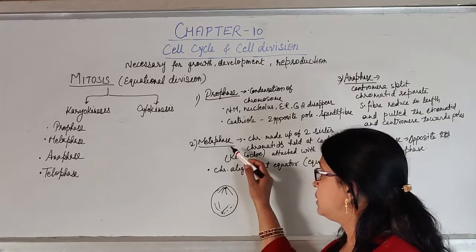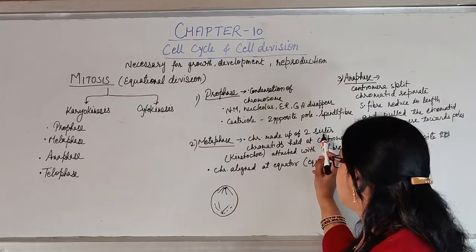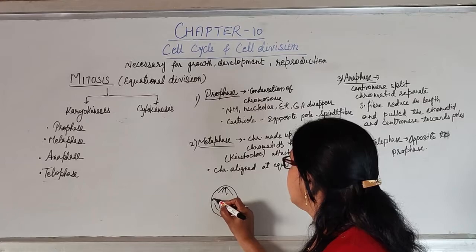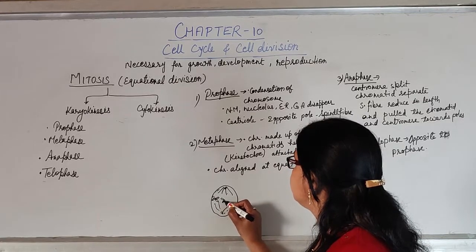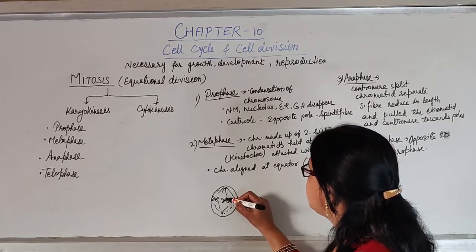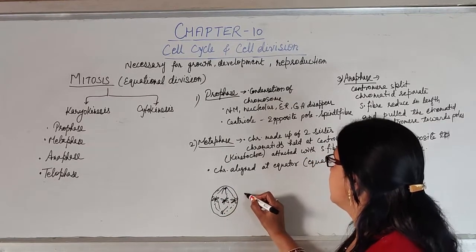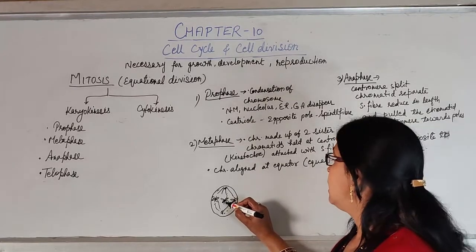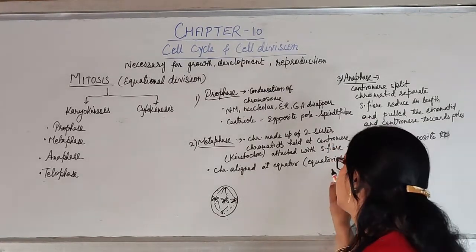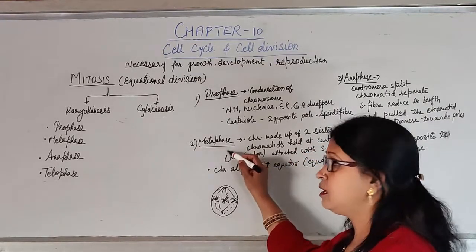Now, the cell will move to the next step, that is known as metaphase. In metaphase, all the chromosomes are made up of 2 sister chromatids held at the centromere. That means here they will appear like this. The spindle fiber will get attached at the centromere of each chromosome, and all the chromosomes will get aligned at the equator region. They will form the equatorial plate or metaphasic plate. So, these are the events which occur during metaphase.